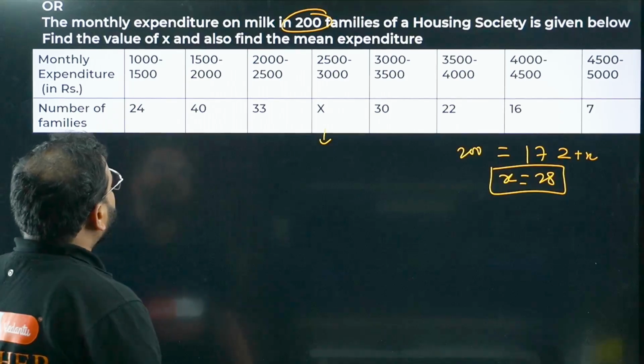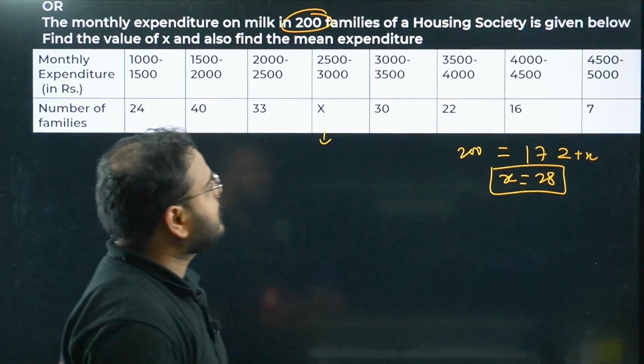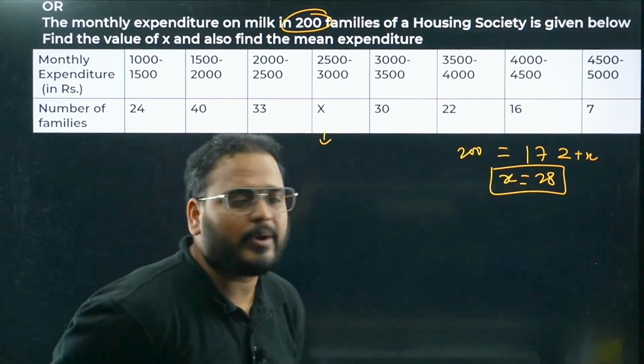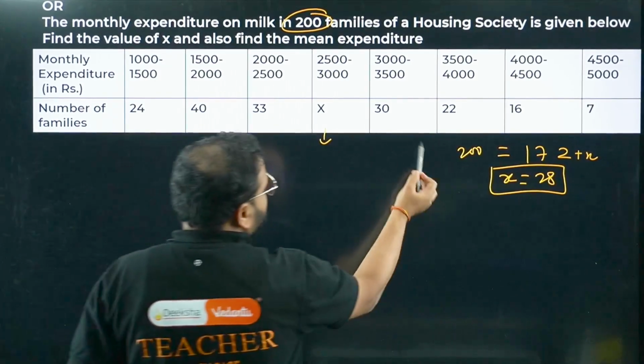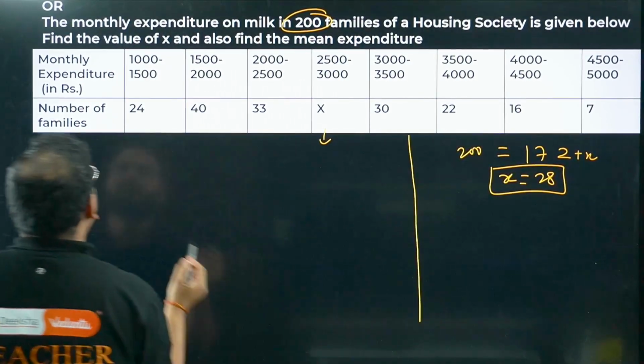Now we have to find the mean. Again I can use the step deviation method. It looks like a bigger number, that's why it will be easier for me. To use the step deviation method, I need to make the table.